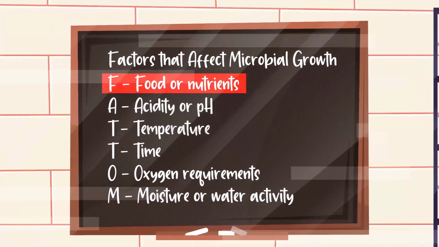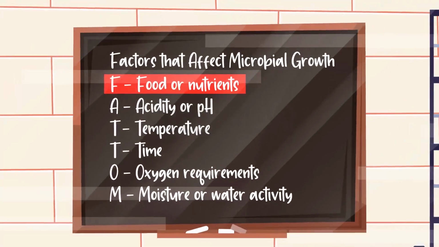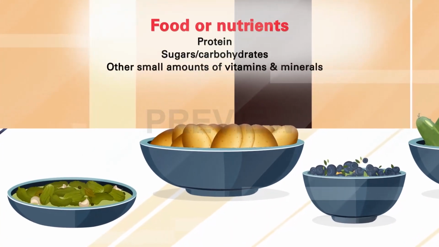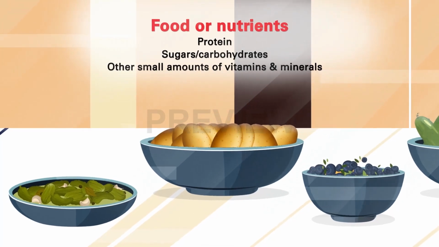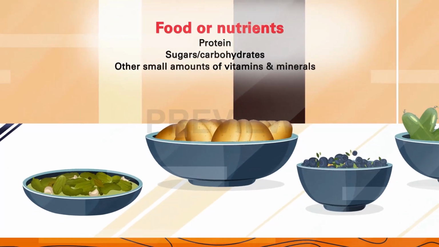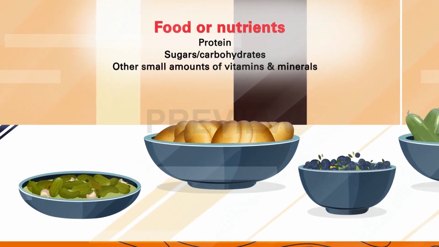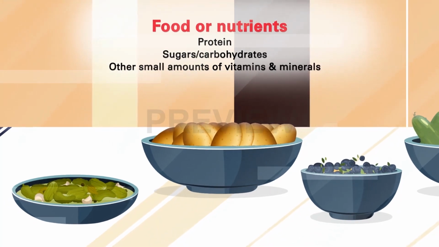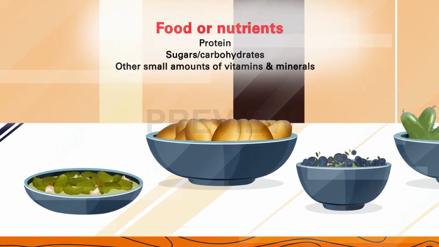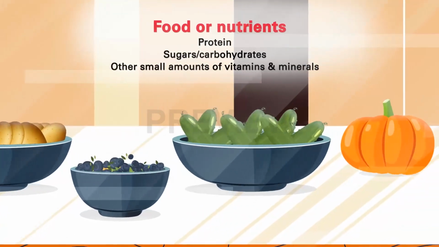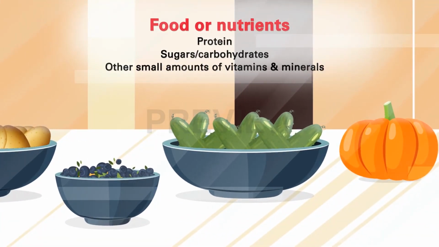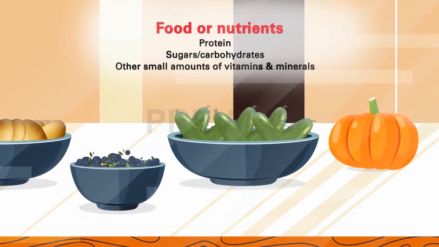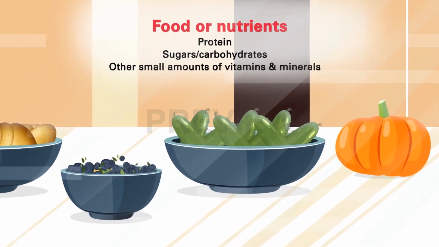An appropriate or ample food source is a critical factor affecting microbial growth. These include sources of protein, sugars or carbohydrates, and other small amounts of vitamins and minerals. Some bacteria, such as lactic acid bacteria, require sugar to grow. Many yeasts require sugar in the absence of oxygen, but will use acids such as acetic or lactic acid when oxygen is present. Practically all molds require oxygen and will grow on sugars and a variety of acids, alcohols, and other organic compounds. Control of nutrients is very rarely used as a preservation technique.